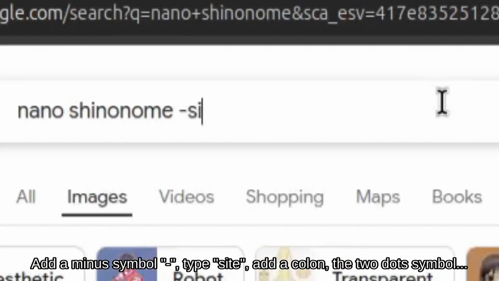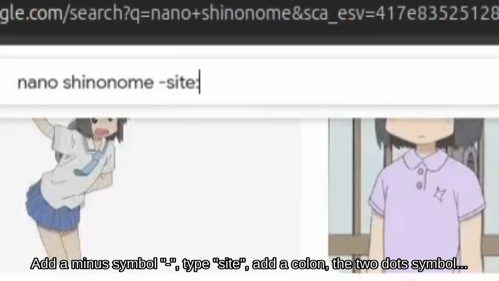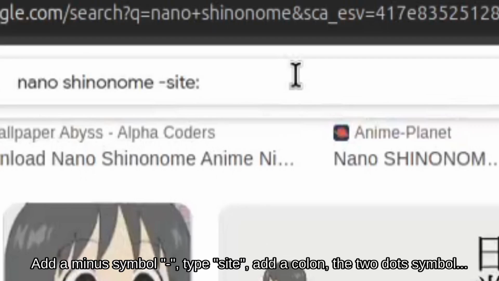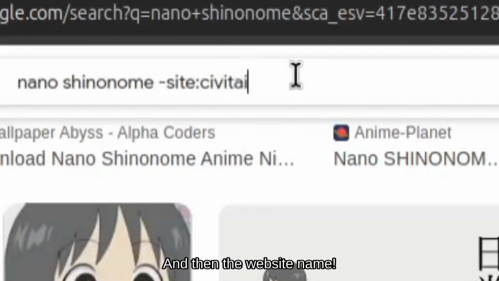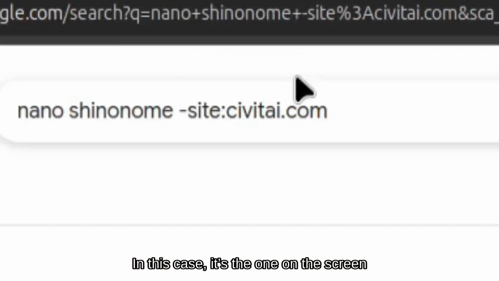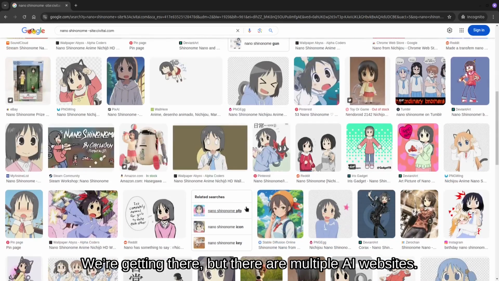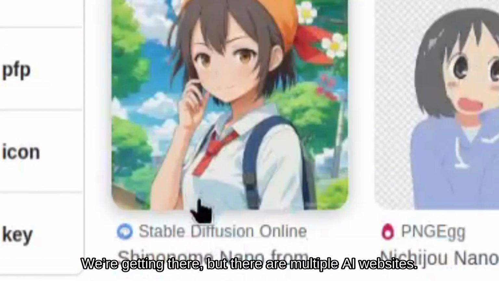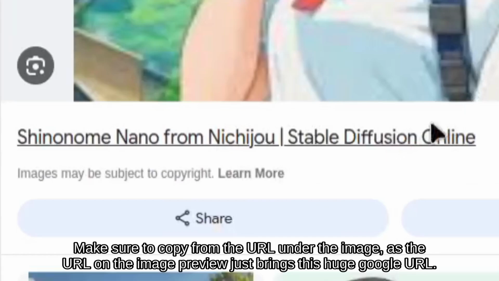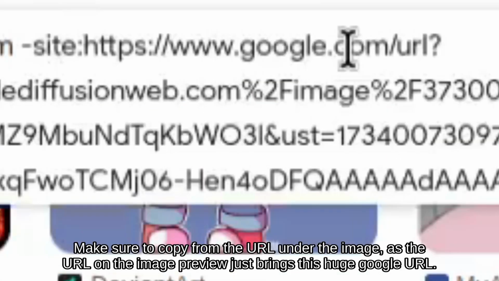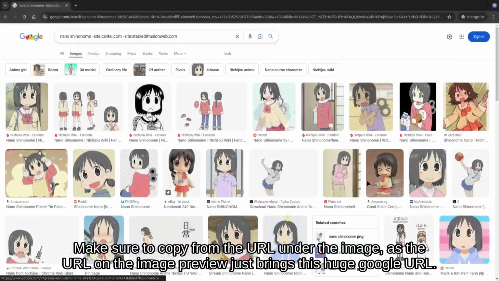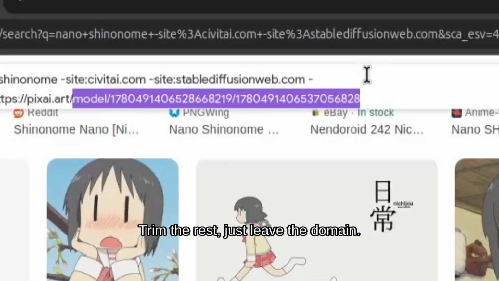Add a minus symbol, type site, add a colon, the two dot symbol, and then the website name. In this case, it's the one on the screen. We're getting there, but there are multiple AI websites. Make sure to copy the URL under the image, as the URL on the image profile just brings this huge Google URL. Trim the rest, just leave the domain.